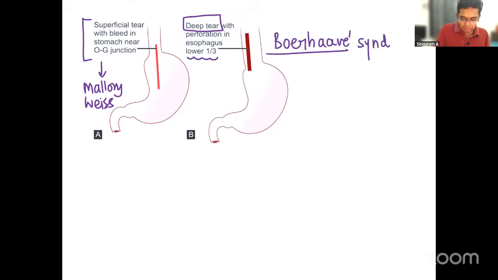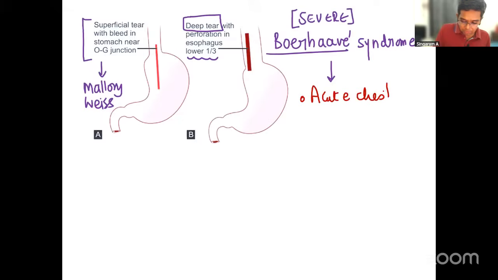Now my question is, how do you differentiate Boerhaave syndrome from Mallory-Weiss tear? Which is most dangerous? It is Boerhaave syndrome, which is the more severe condition. Please keep that in mind. Second thing, the patient can present with hematemesis, that is true, but the main feature is acute chest pain. That is how they will present.